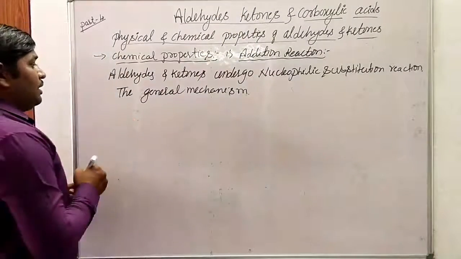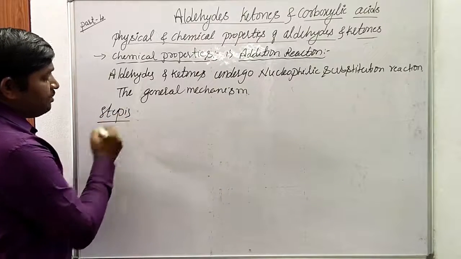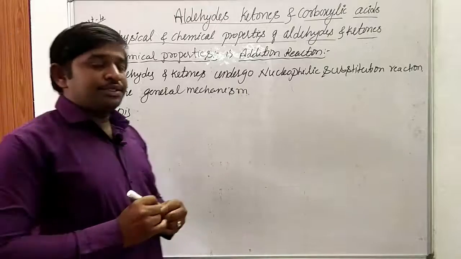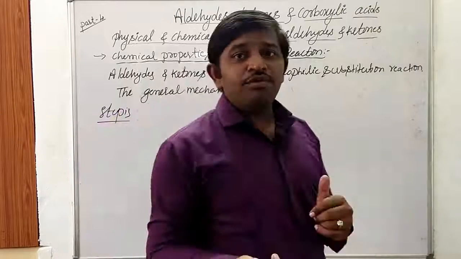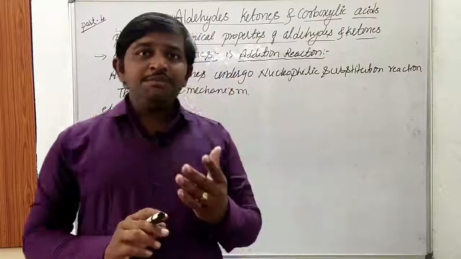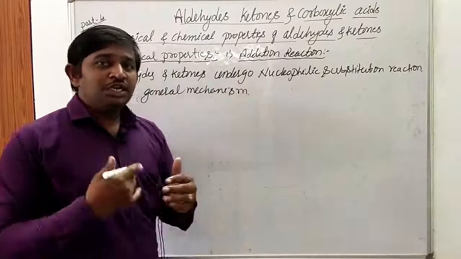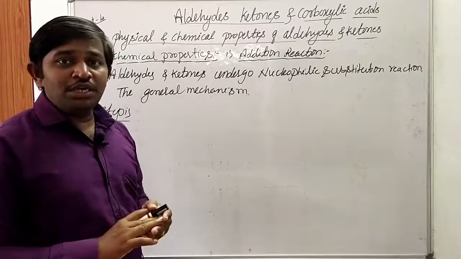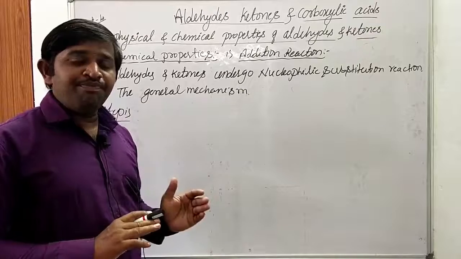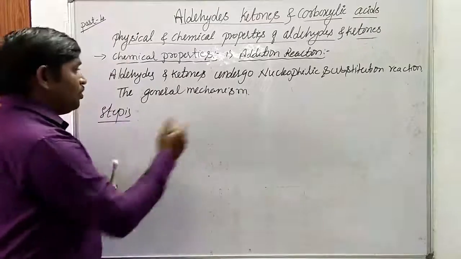Here, it consists of two steps. So in the first step, what happens? In the first step, the attack of the nucleophile takes place on the carbonyl carbon atom. And why? Because it is partially positive in nature. The nucleophile is a negatively charged species. That nucleophile is easily attracted to the carbonyl carbon atom, and oxygen will get partially negative in charge. So this undergoes the first step.